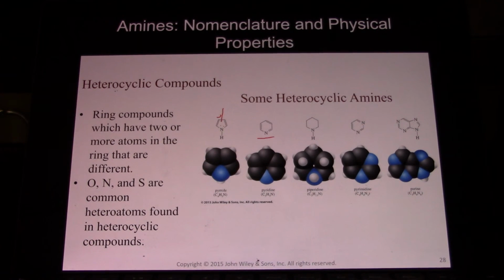Pyridine. Piperidine, not aromatic, this is alkyl. Pyrimidine, that's aromatic. And purine. If you study biochemistry, DNA contains pyrimidines and purines, because adenine and guanine are like purine, and cytosine and thymine are like pyrimidine.